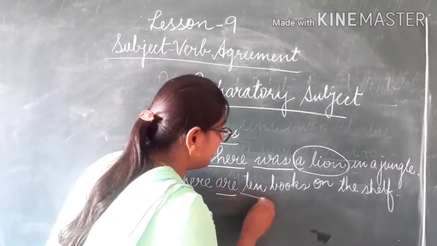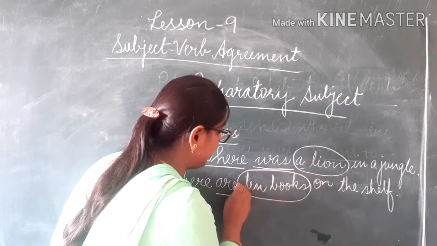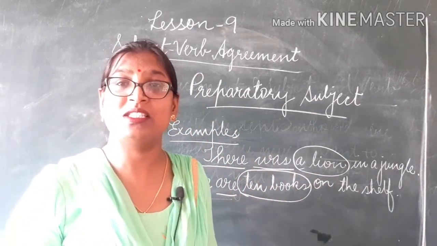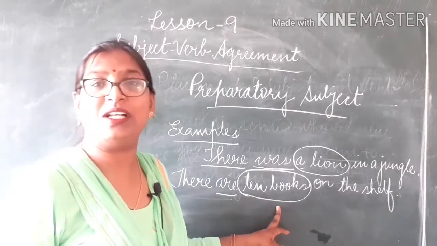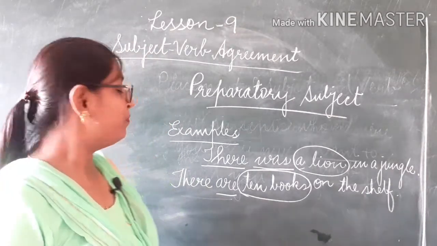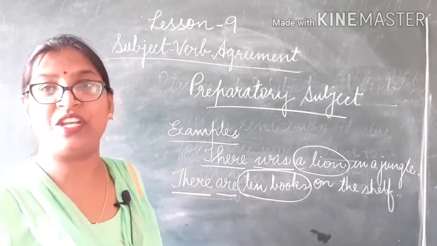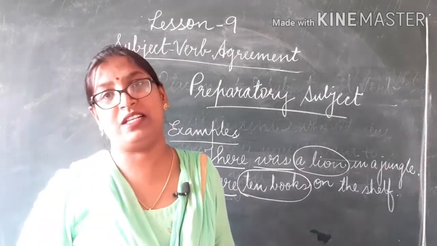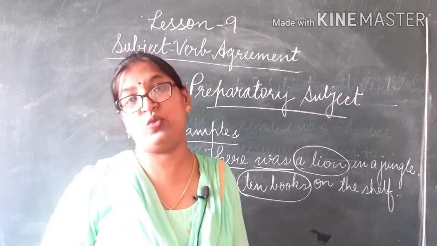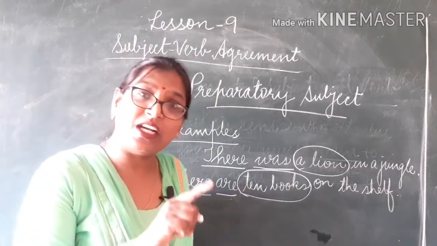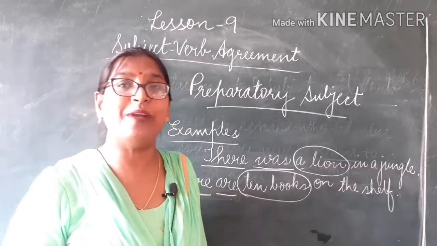That is 10 books. So, 10 books is the actual subject in this sentence, and there is the preparatory or introductory subject. One more thing you can notice in this sentence, my dear children, is the subject and verb agreement.